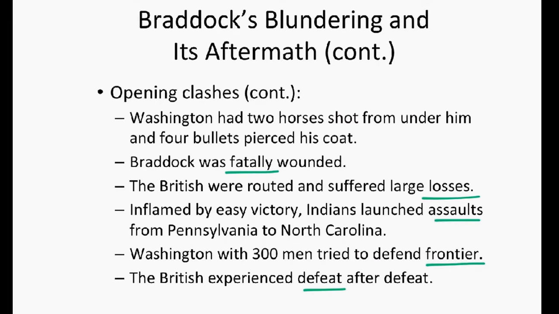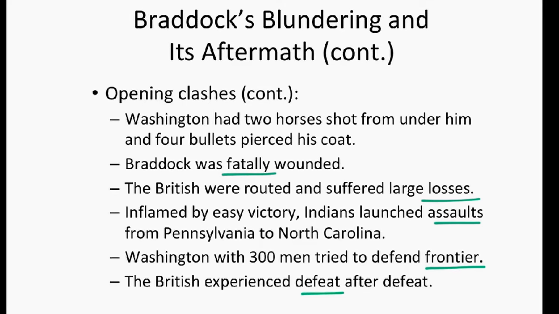Washington had 2 horses shot out from under him, and 4 bullets actually pierced his coat. General Braddock was fatally wounded. The British were routed and suffered large losses. Inflamed by easy victory, Indians launched assaults from Pennsylvania to North Carolina on the colonists. Washington, with 300 men, tried to defend the frontier, but the British experienced defeat after defeat.